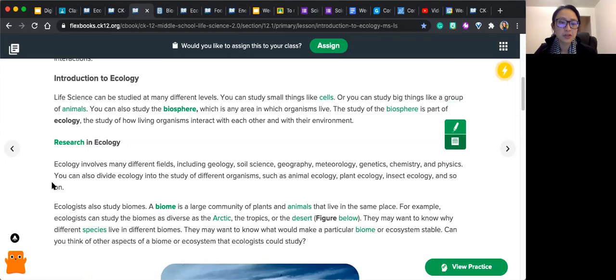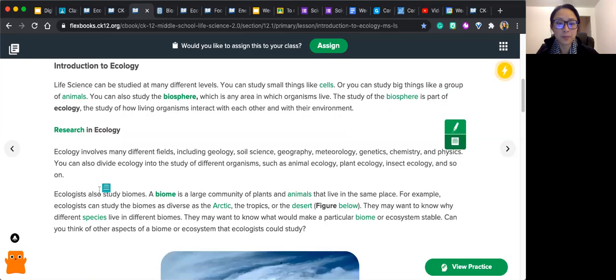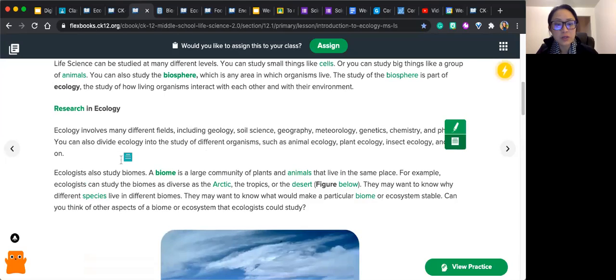Research in ecology. Ecology involves many different fields, including geology, soil science, geography, meteorology, genetics, chemistry, and physics. You can also divide ecology into the study of different organisms, such as animal ecology, plant ecology, insect ecology, and so on. Ecologists also study biomes.